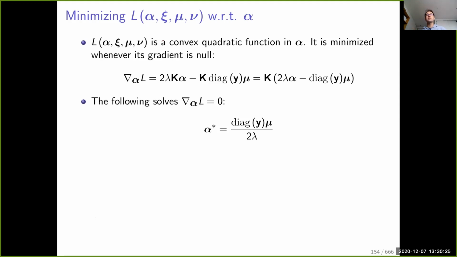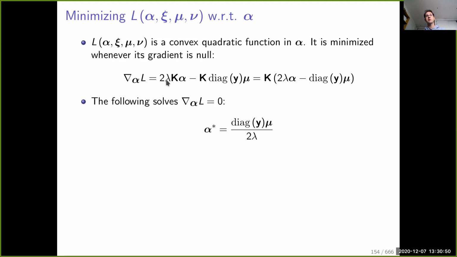So now, the second step of the recipe: you minimize the Lagrangian with respect to the primal variables. Let us first do that with respect to alpha. Given some psi, mu, and nu, we take the gradient. It's a quadratic function, so it gives us a linear system. Since we are lucky, this linear system is very easy to solve. Actually, there is no need for an iterative algorithm.